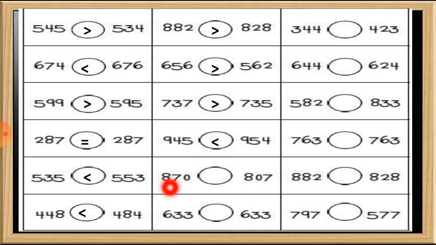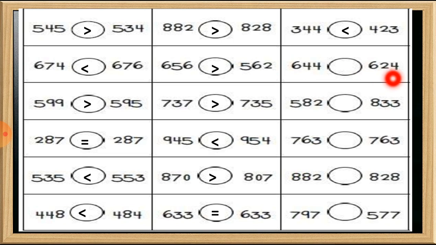Here is 870 and here is 807. So students, 870 is a bigger number. So the alligator will eat this number. Next one, 633 and 633 on both sides. So we have to put this equal to sign there. Next one, 344 and 423. So students, 423 is a bigger number. So I have to put this sign there.